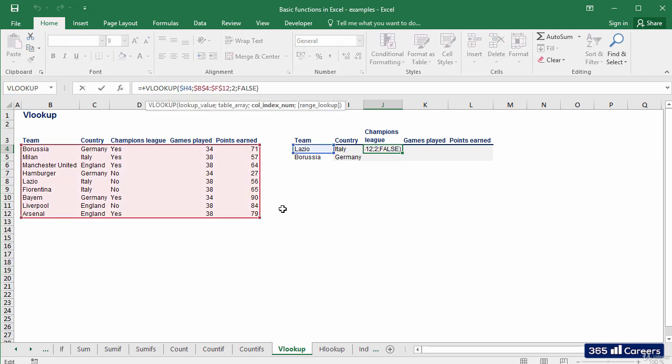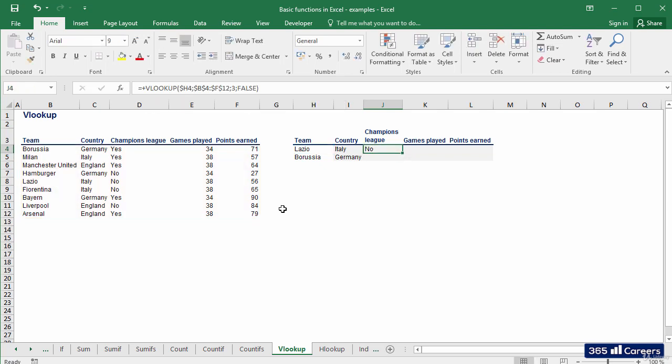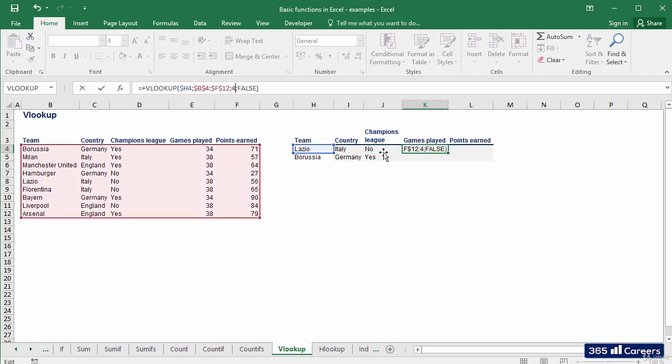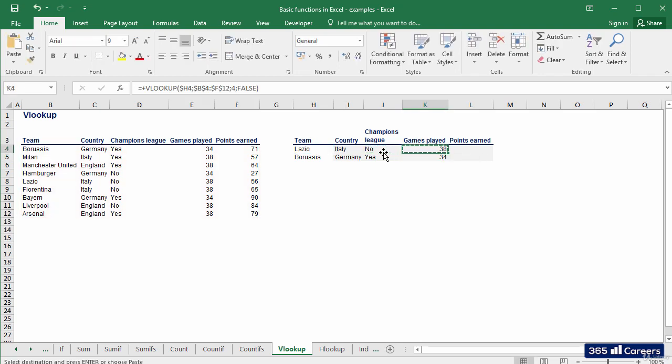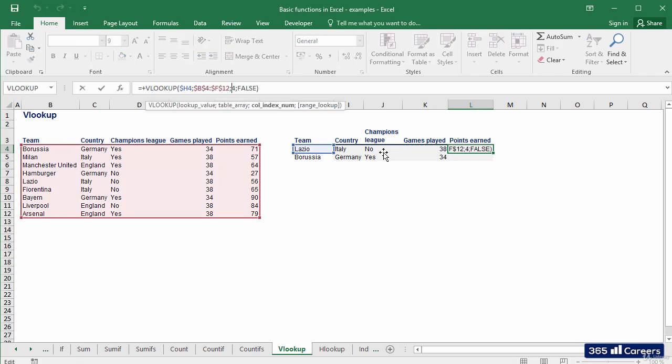Changing it to 3 should solve this problem. And it does. The result is no, and it is correct as this team did not participate in the Champions League. Now what we need to do is copy the formula for the rest of the table, remembering to change the column index number when we make extractions from new columns.